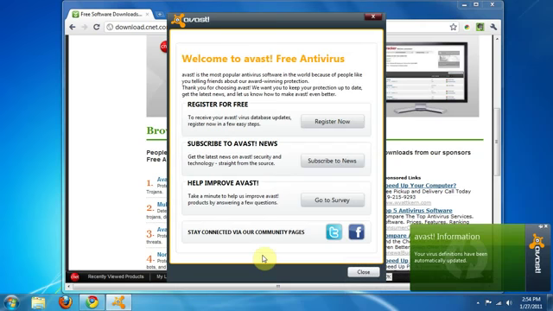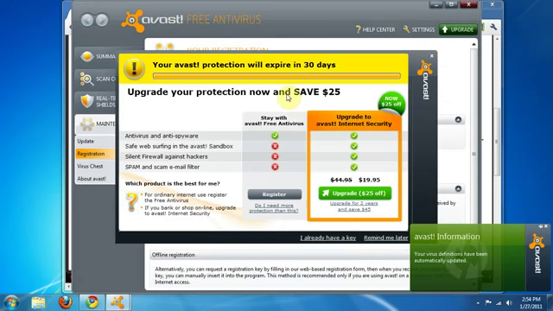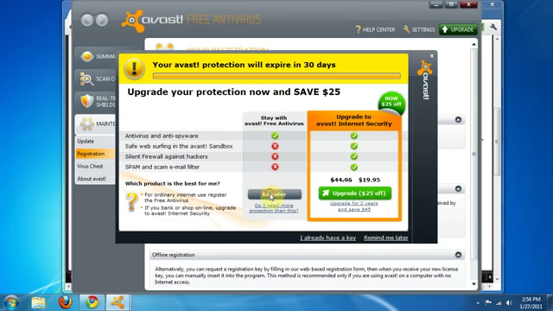I'm hearing it again right now, and we're going to turn that off in a minute. You'll know what I'm talking about when you do this. So Avast requires you to register, but registration is absolutely free. So we're just going to hit register now. And we're not going to upgrade. We're just going to do the normal registration.